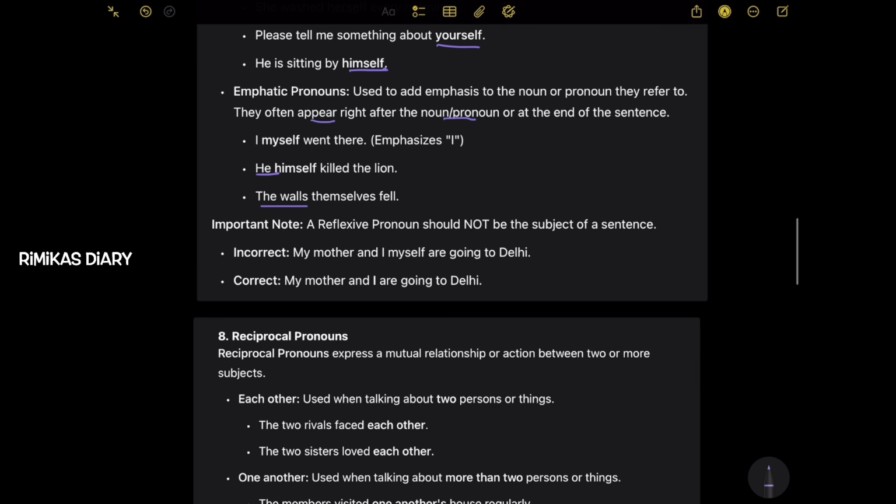Important note: a reflexive pronoun should not be the subject of a sentence. So a reflexive pronoun like myself, yourself, herself, himself, themselves should not be used as a subject in a sentence. So incorrect sentence: my mother and I, myself, are going to Delhi. So the correct one: my mother and I are going to Delhi. So also, remember this.